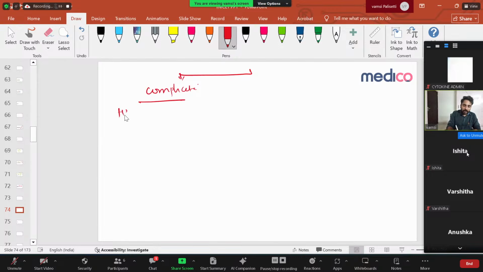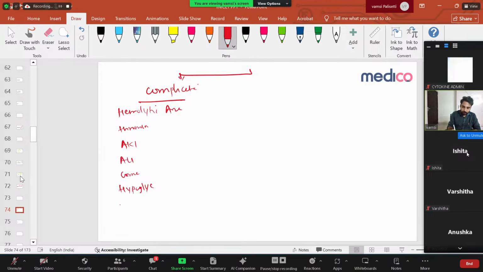For example, hemolytic anemia is a complication. Patient is having thrombocytopenia, complication. Patient is having acute kidney injury. Patient is having acute liver injury. Patient is comatose or has altered sensorium. Patient is having hypoglycemia. All these things are complications. And patient has